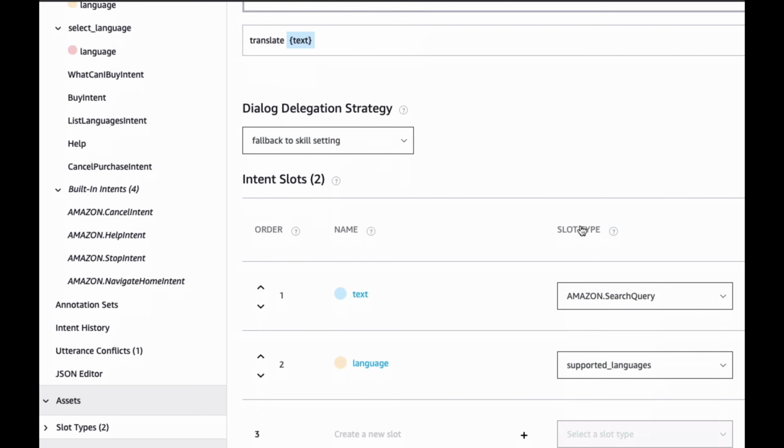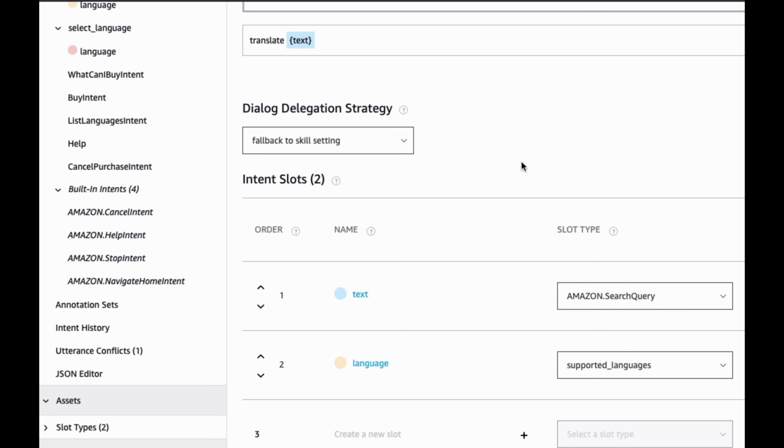But what I did was I dug around a little bit and I found one called search query. Search query kind of does the same thing, right? It's as if you were going to go to Google and just search for something. And obviously that query can be comprised of any and all words. So I use search query, and search query works, and it essentially gives me effectively what I want. But just keep in mind there wasn't any very direct way to match on any text, like a wildcard essentially.